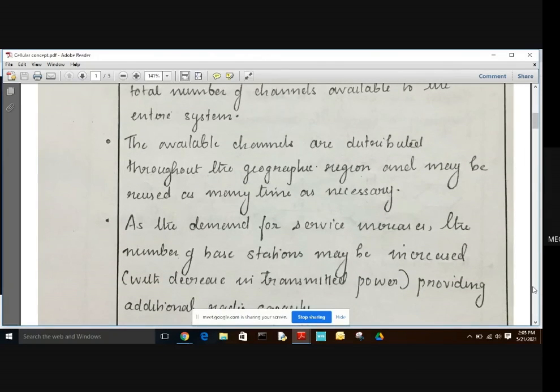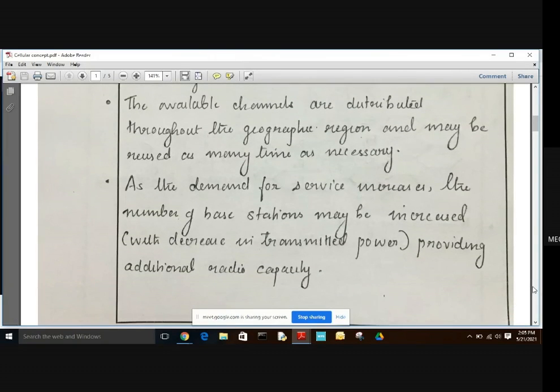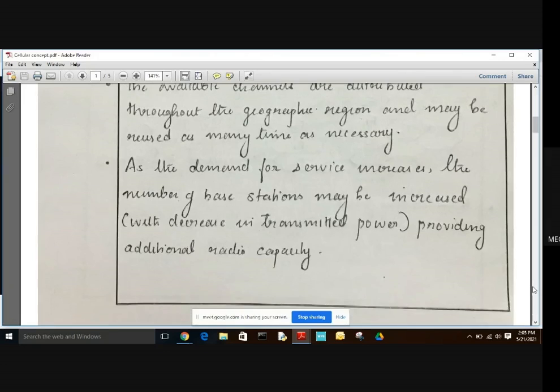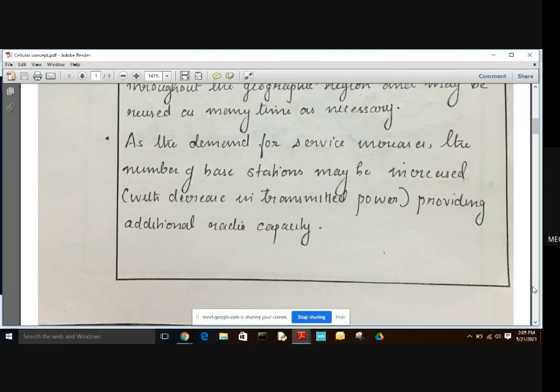As the demand for the service increases, the number of base stations may be increased, providing additional radio capacity. As the user demand increases, the number of base stations also increases, but with a decrease in transmitted power. As the base stations increase, the transmitted power decreases, and it provides additional radio capacity.